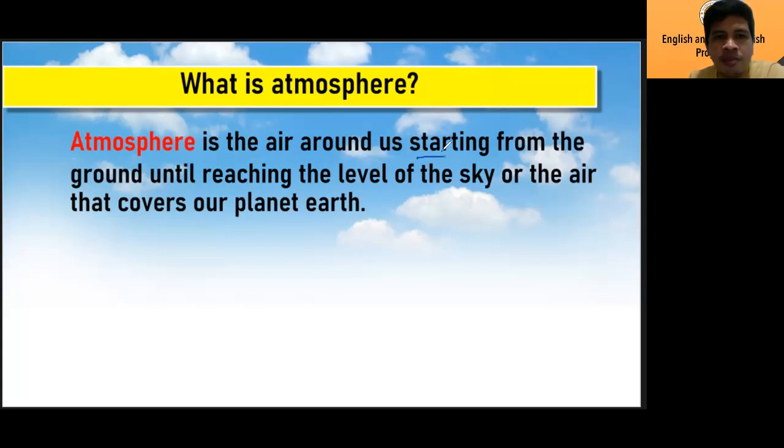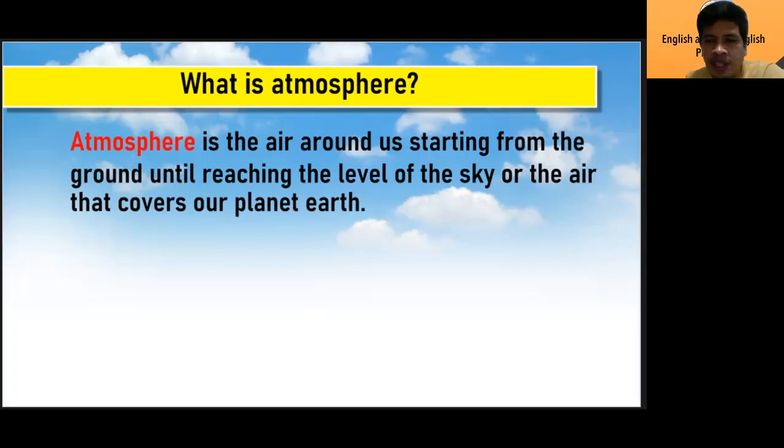It starts from the ground until up above the sky, or the air that covers our planet Earth. All of the air that covers the planet Earth is atmosphere, or at least part of the atmosphere. Do you understand that? So all of the air that covers the earth is atmosphere.